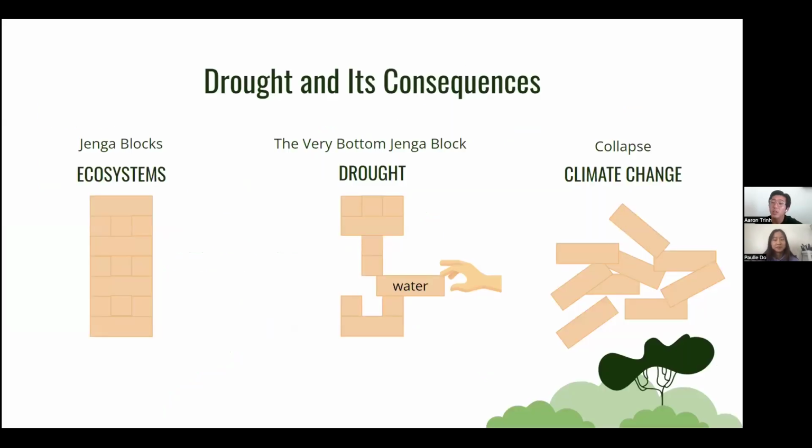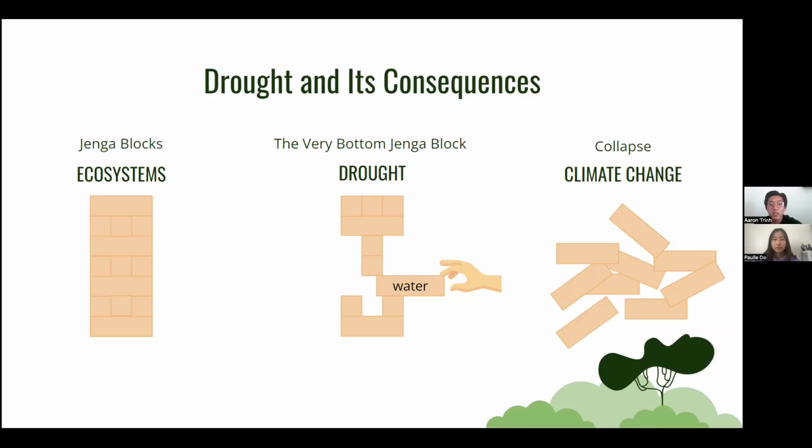Okay, so water, as we know, is fairly important to life on Earth. All living organisms need water in some form or another. For ecosystems, if we were to pretend that the entire biome was a tower of Jenga blocks, water would be at the very bottom. And if we were to remove this block, such as through drought, the tower may become very unstable. And then when the tower collapses, so does everything on top, wreaking havoc on the upper trophic levels and the entire ecosystem itself. That is what we presume, at least.